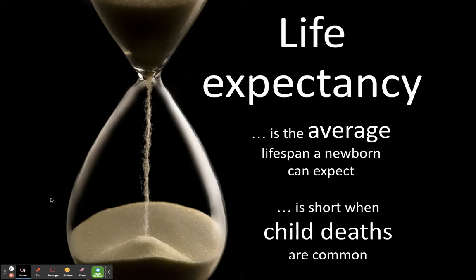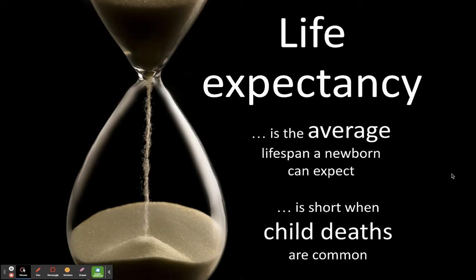However, life expectancy is short when more child deaths are common. It is a known fact around the world that child deaths are more common in some countries than others. So what kinds of resources do you think countries are living without when child deaths are more common?